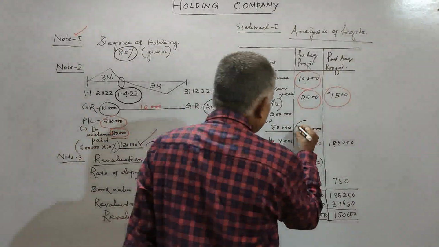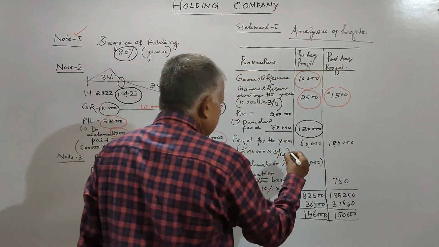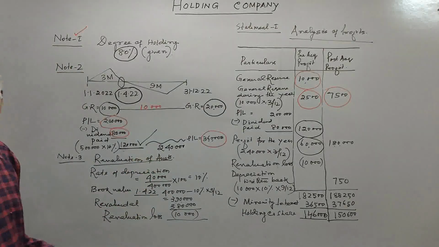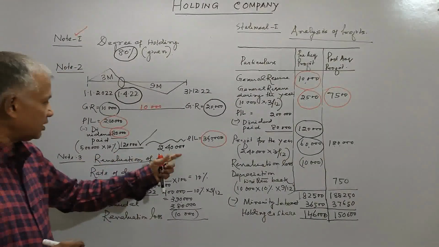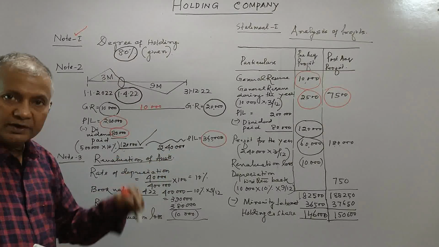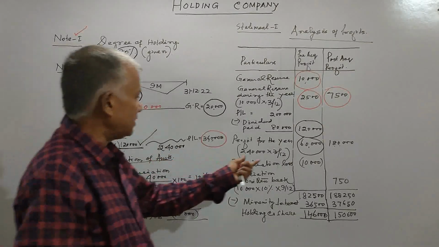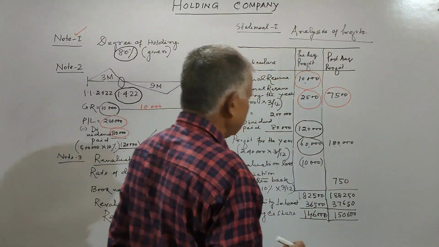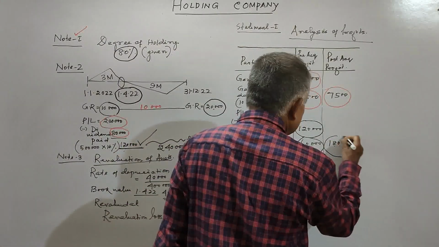So 2,40,000 divided by 12 is 20,000 per month, and for 3 months it is 60,000, and for 9 months it is 1,80,000.